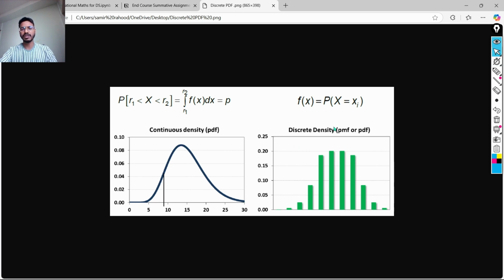Whereas in the discrete probability distribution, we use the mass function for each particular point, like point 1, point 2, point 3. We assign a probability to each separate data point.